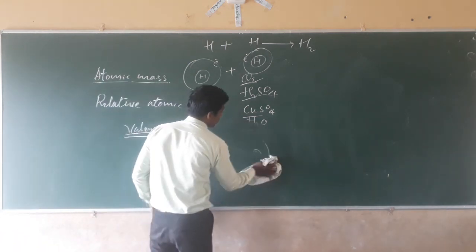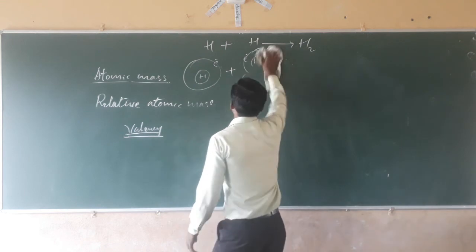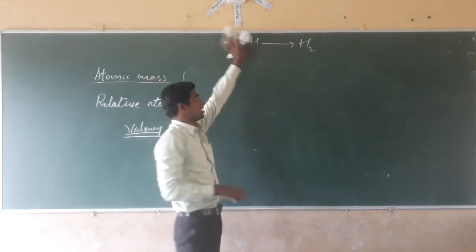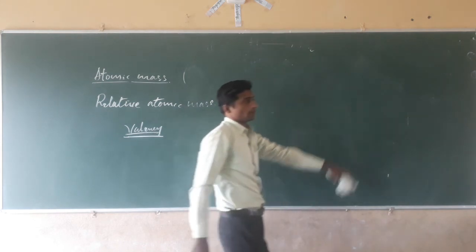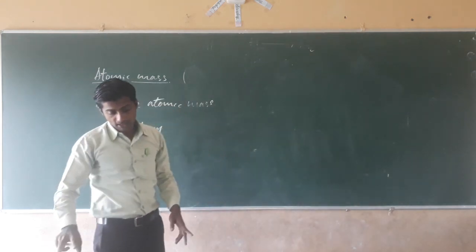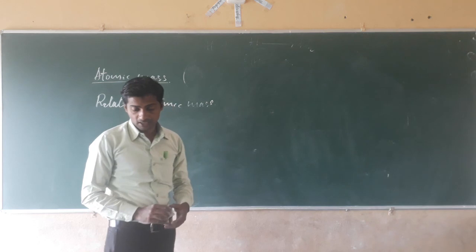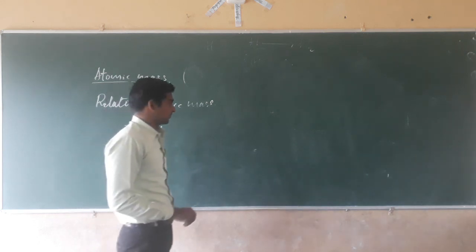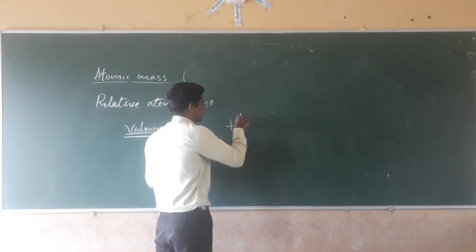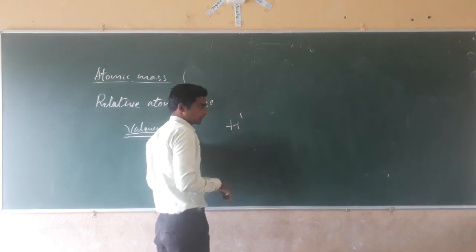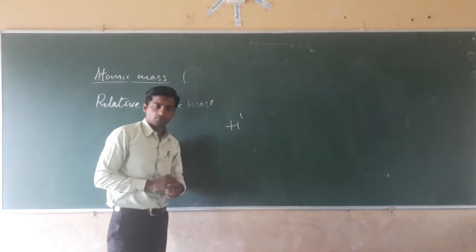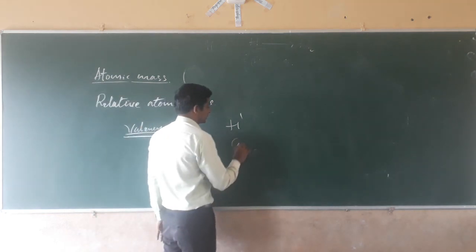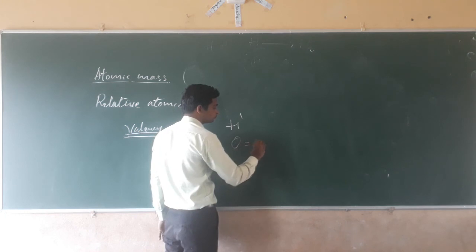While writing the formula, we have to know the valency of elements. Different valencies are given in your textbook, on page number 37. In the case of hydrogen, the valency is 1. In the case of oxygen, the valency is 2.